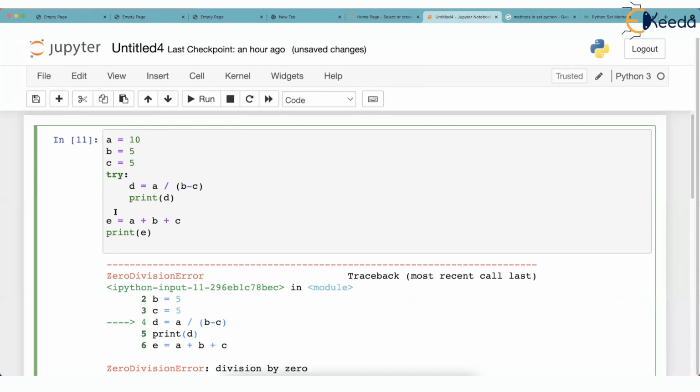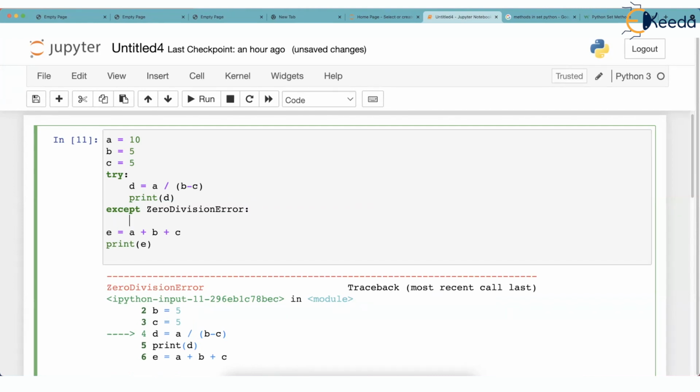Risky code is written in try. But if some error happens, then we write except, and we write the kind of error that can happen, like ZeroDivisionError. How did we know this? Because we are dividing something, so it's expected that this kind of error occurs. Except is also followed by a colon. If I hit enter, there will be indentation, and here I will write print, cannot divide by zero.